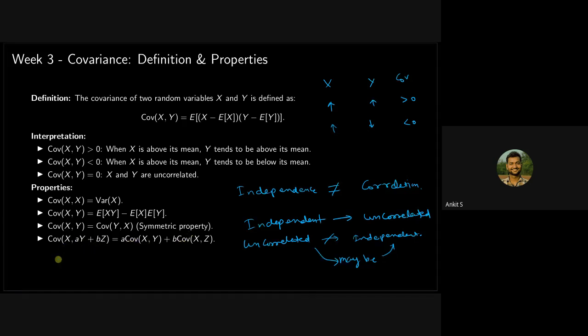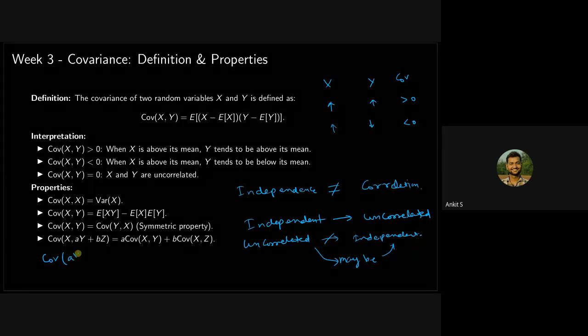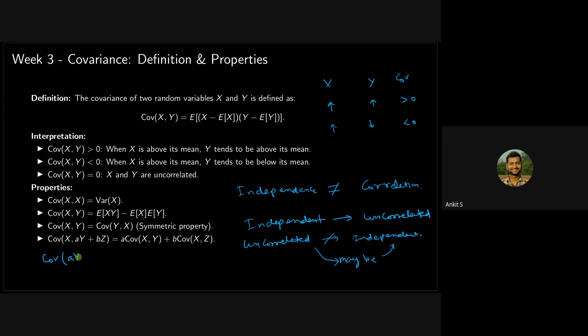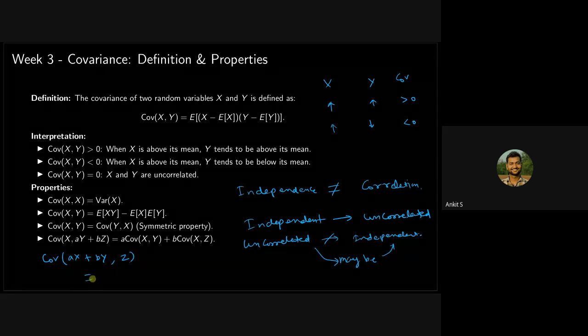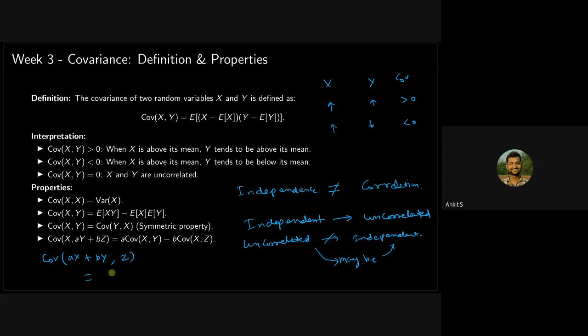So there is one more form of this. So let me give you. If we had covariance of ax plus by and z, can anyone guess what would be the values?